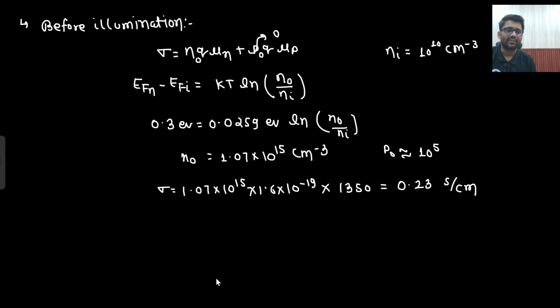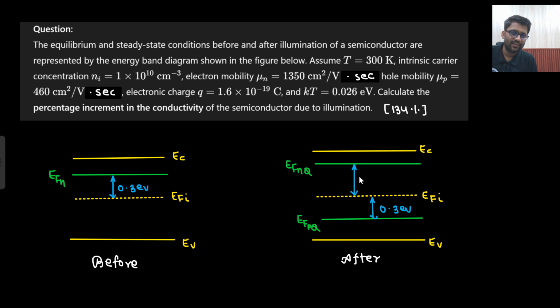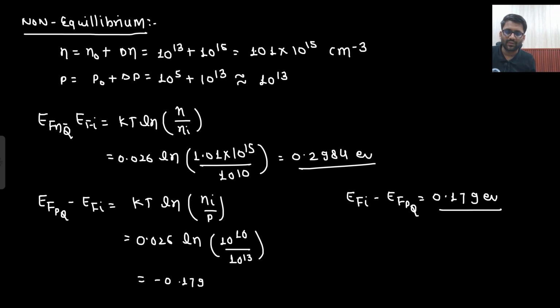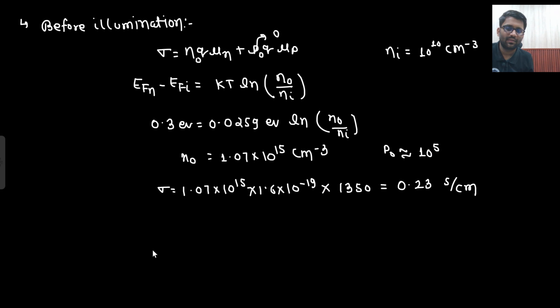Now after illumination, you can see that this value they did not mention, but this value they have mentioned: EF i minus EF p, the quasi-Fermi level. So here I have seen the formula: EF p minus EF i was kT ln p by ni. So EF i minus EF p would be kT ln p by ni. Right?